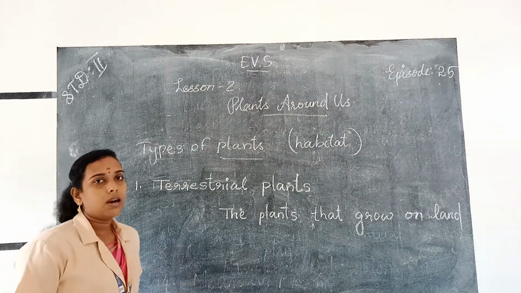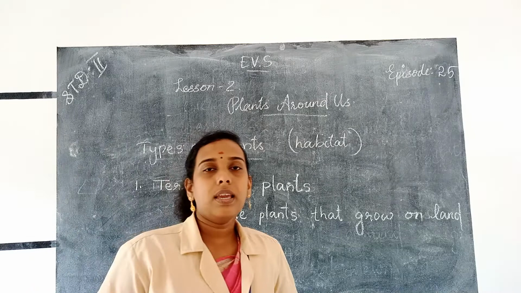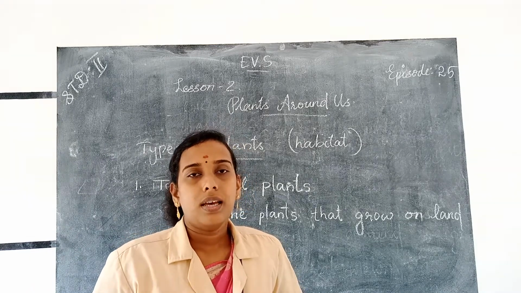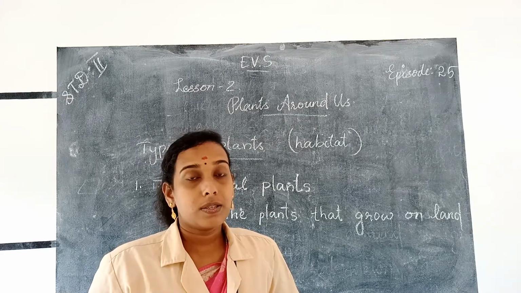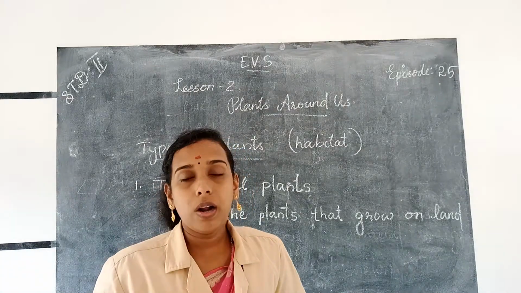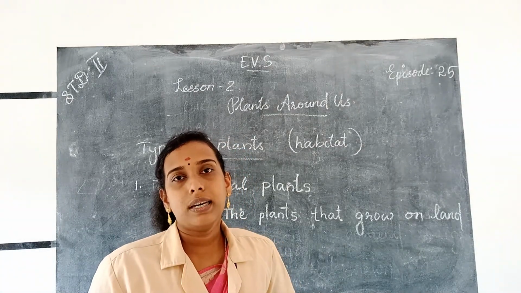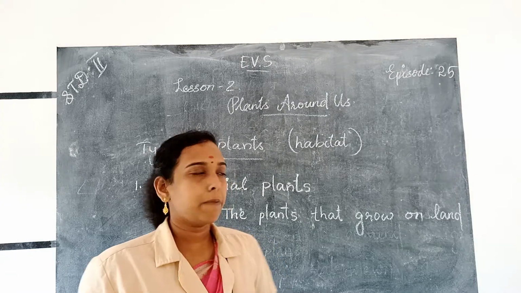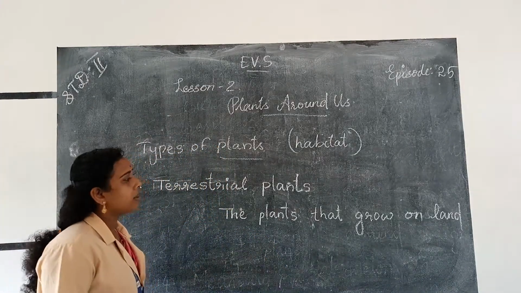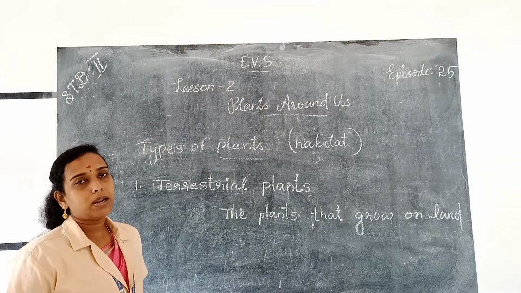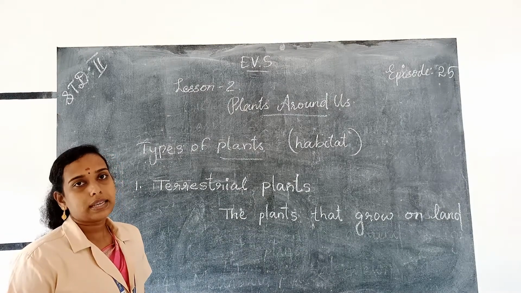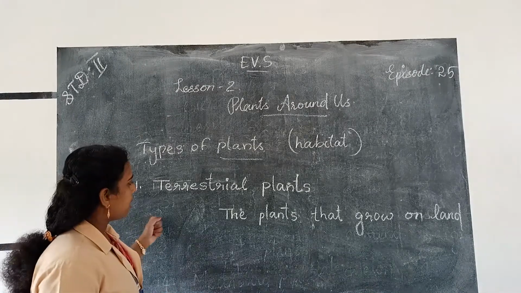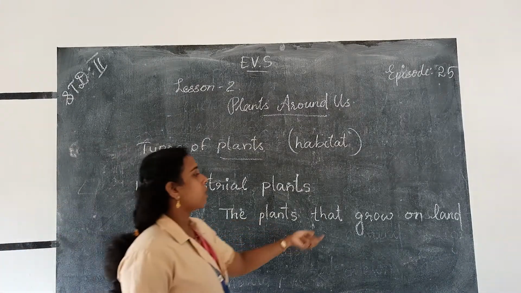For example, mango tree, banyan tree, rose plant, money plant, etc. are grown on land, so they are called terrestrial plants. So terrestrial plants means the plants that grow on land.